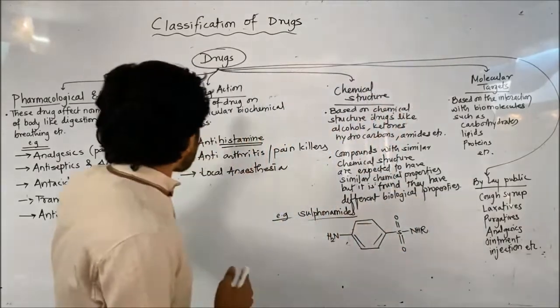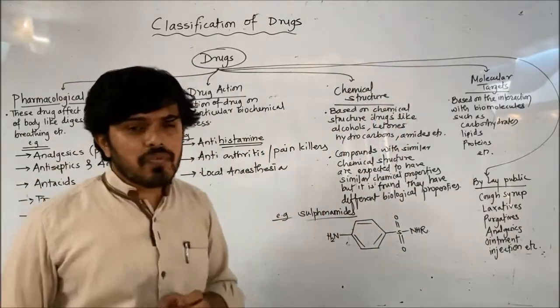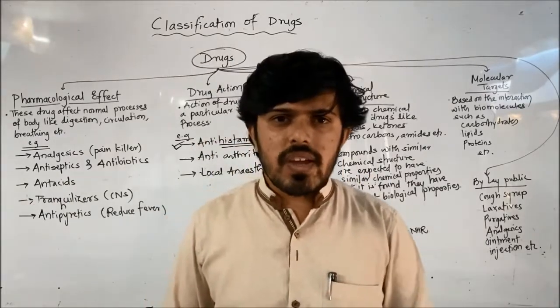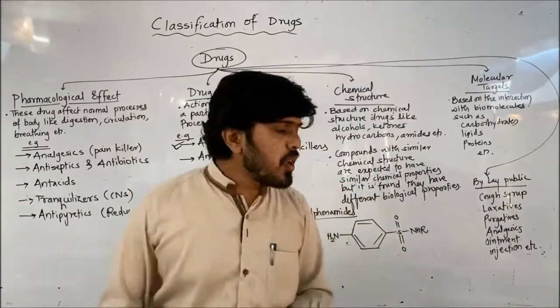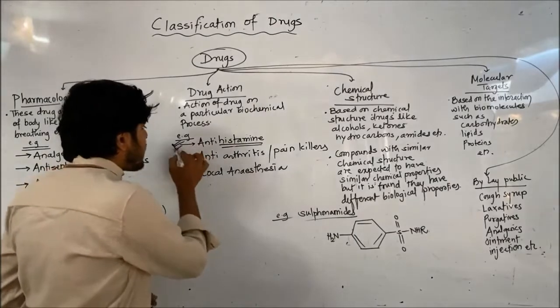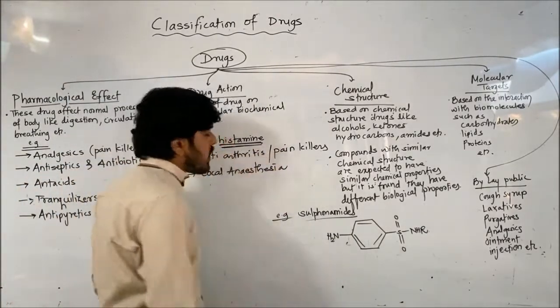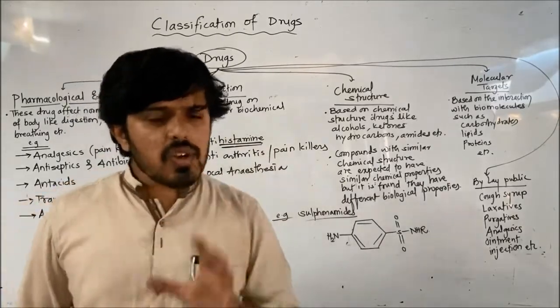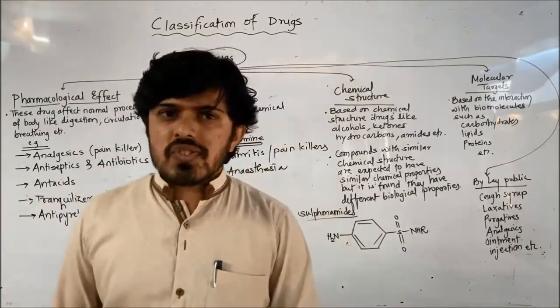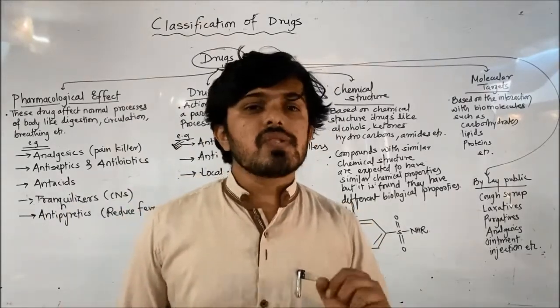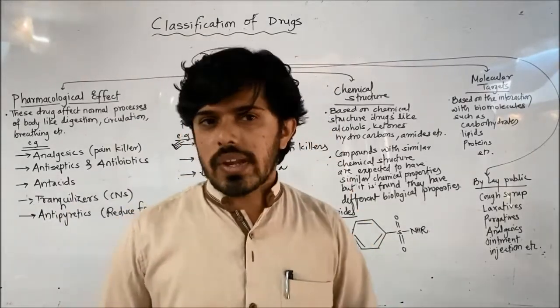The second type of classification is mode of drug action. How a drug acts on the body, and that way we can classify. For example, the first point I have written here is antihistamine. The antihistaminic property has a word called histamine. First understand what is histamine. Histamine increases during allergic reactions and also increases during injury or swelling conditions.